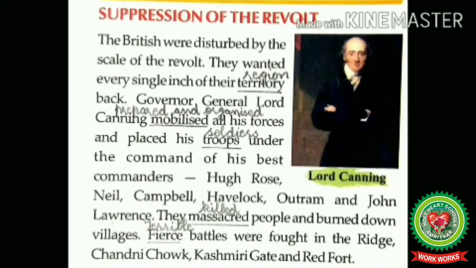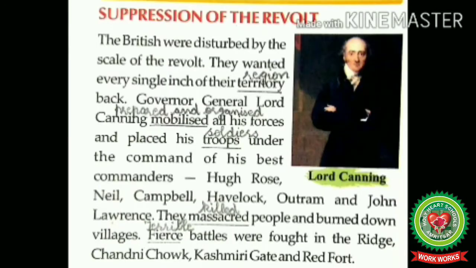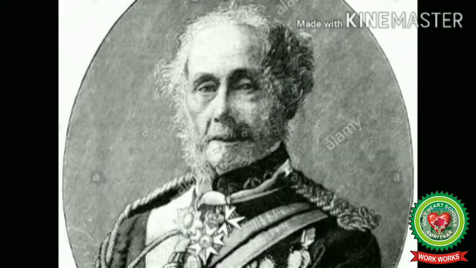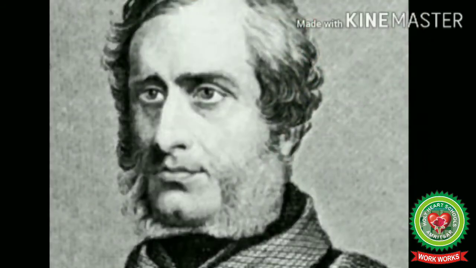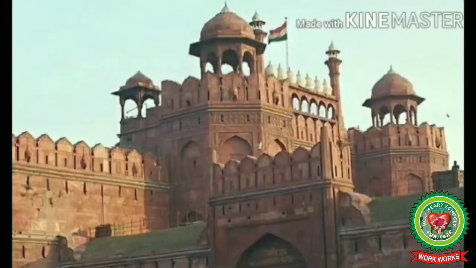But the British wanted each and every region of India back. So, the Governor General, Lord Canning, started preparing and organizing his forces and started placing his soldiers under the command of his best British commanders. He placed Hugh Rose, Neil, Campbell, Havelock, Outram, and John Lawrence at different places in India. The British commanders killed many Indians and burnt many Indian villages. Terrible battles were fought between the Indians and the British in the Ridge, Chandni Chowk, Kashmiri Gate, and Red Fort in Delhi.